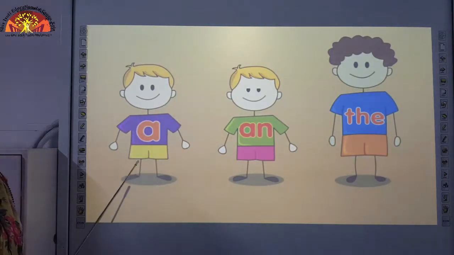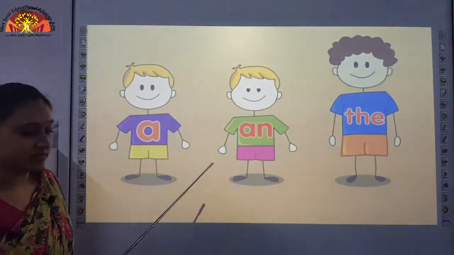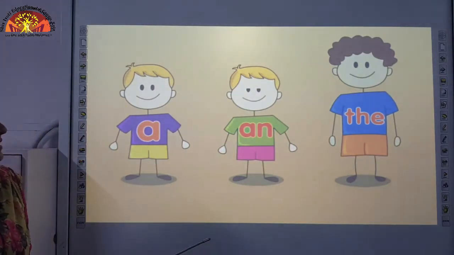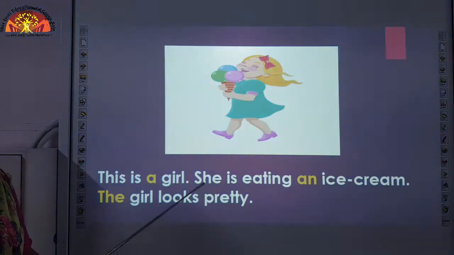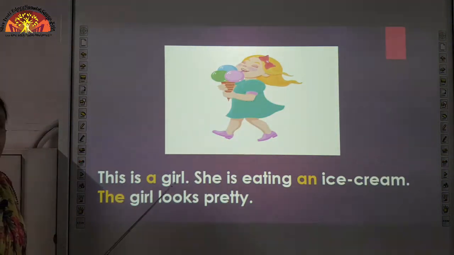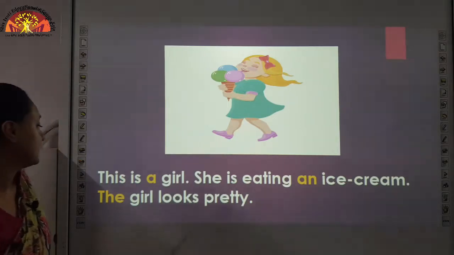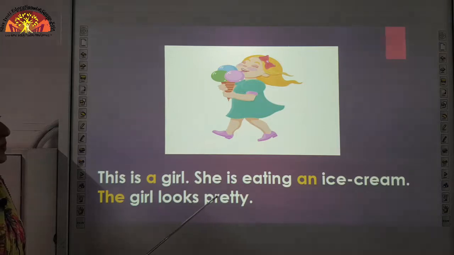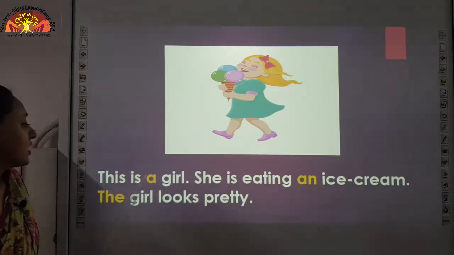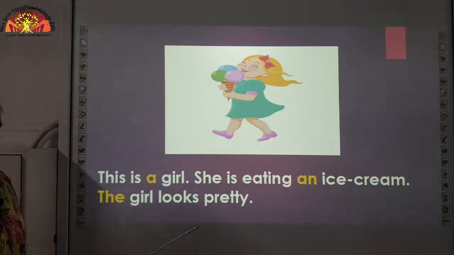Children, a, an, the, these are articles. Let us read more about them. Children, you can see a girl. This is a girl. She is eating an ice cream. The girl looks pretty. So, a, an, the, these are articles.